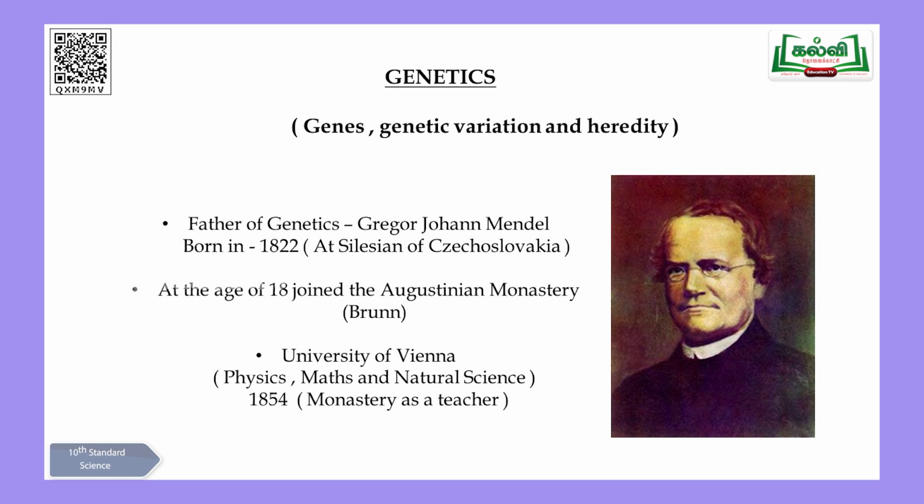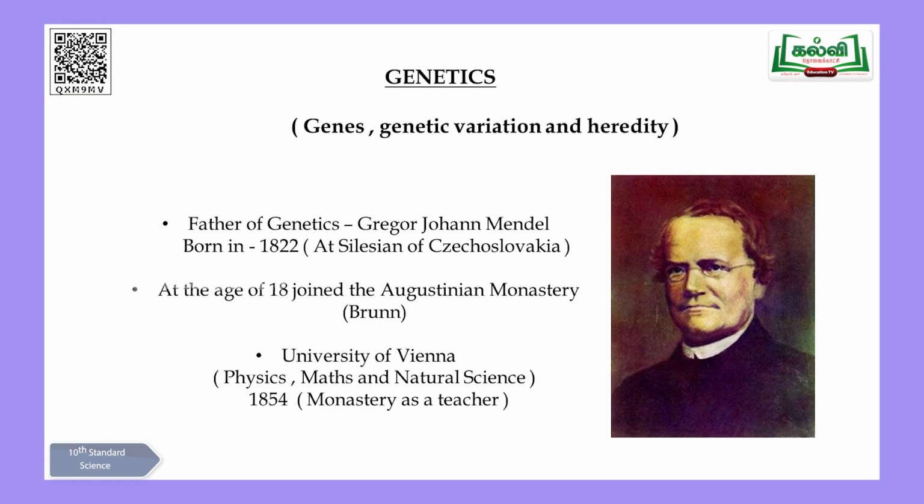When you look into the life history of this famous personality, he was born in a place called Silesian, to a group of farmers living in Czechoslovakia, in 1822. He was leading a normal life like any other person. At the age of 18, he joined the Augustinian monastery. Monastery is like the convents in Christianity, where people go and join at the age of 18, and they study for many years to become a priest. So that is the meaning of monastery.